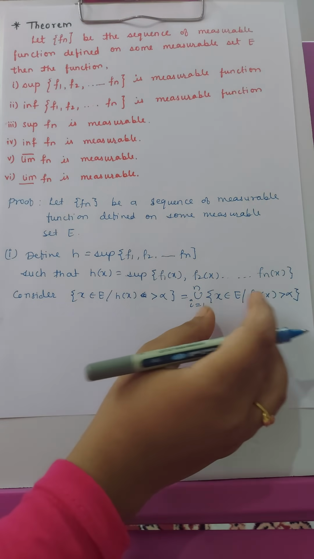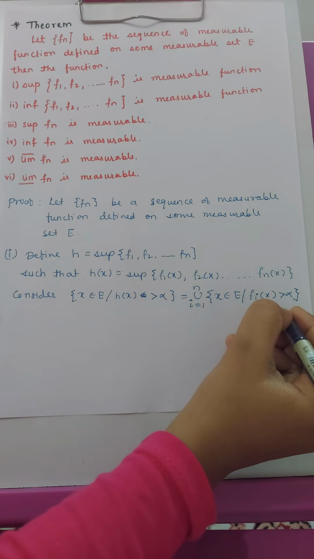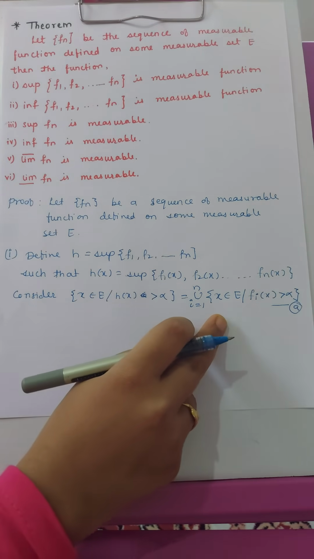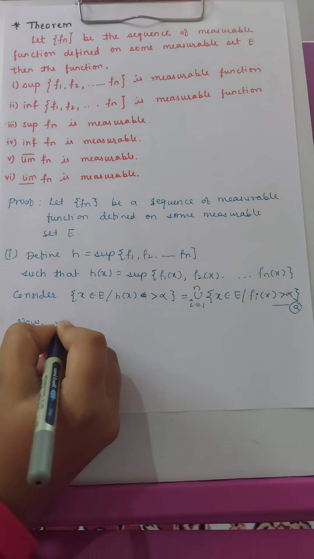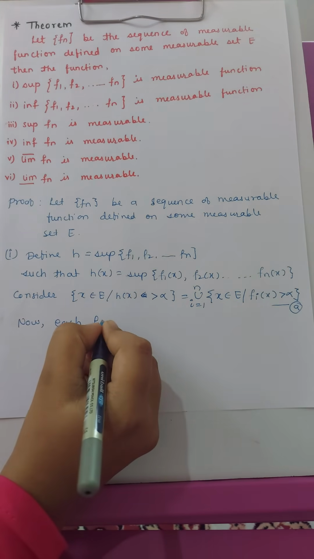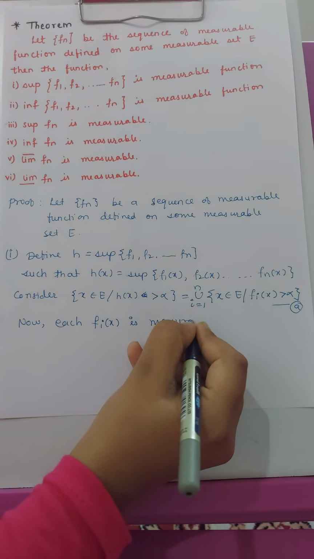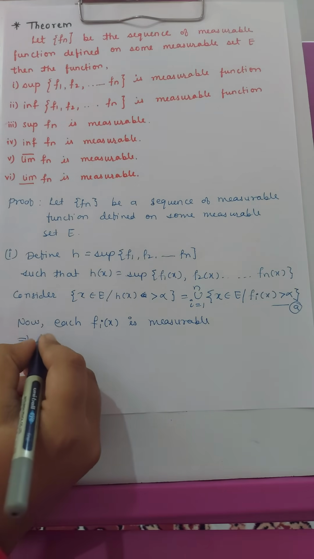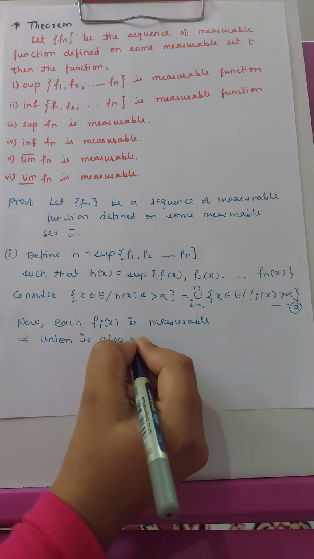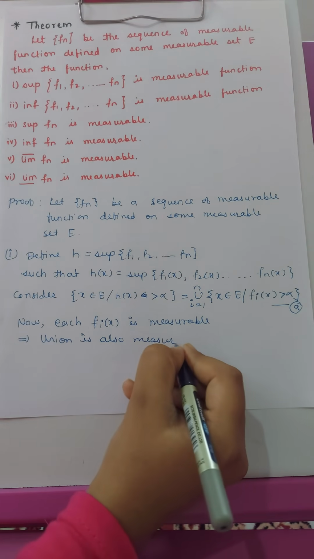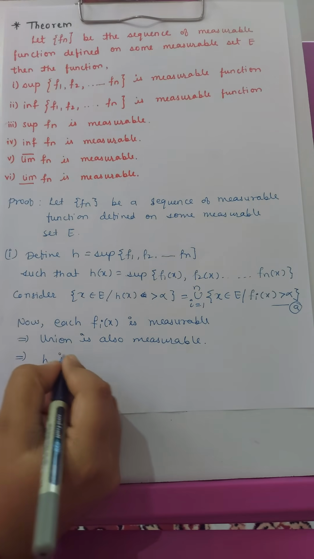Now each such set is measurable, hence the union will also be measurable. Each fi of x is a measurable function, so the union is also measurable. So this implies that h is measurable.